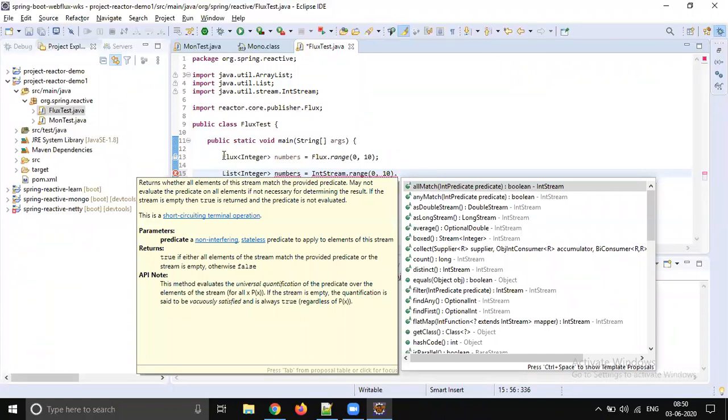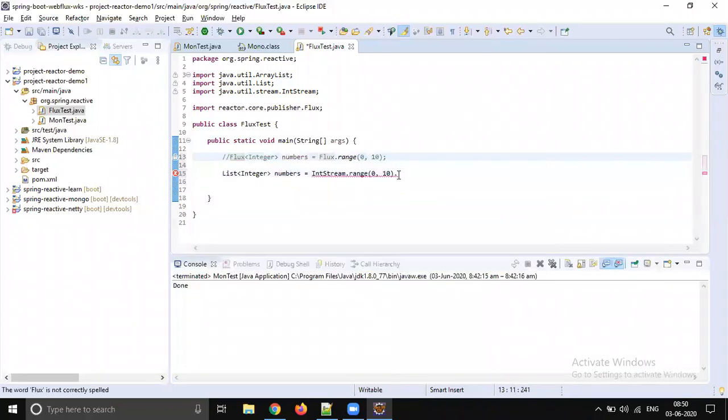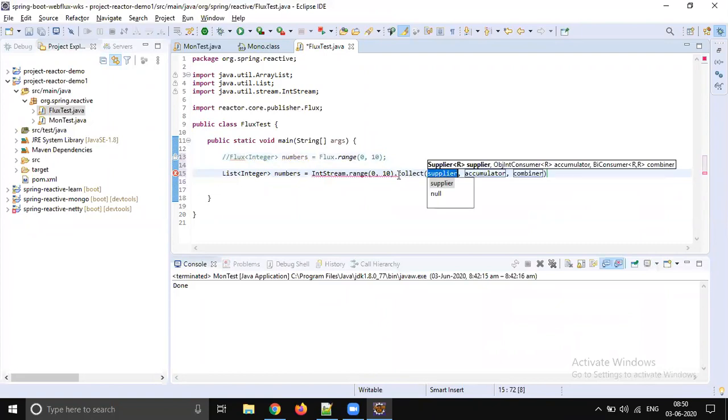So the stream has to be converted into a collection. So what method can we use? Collect, right?